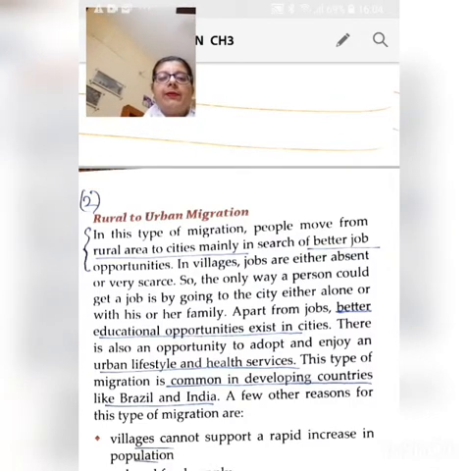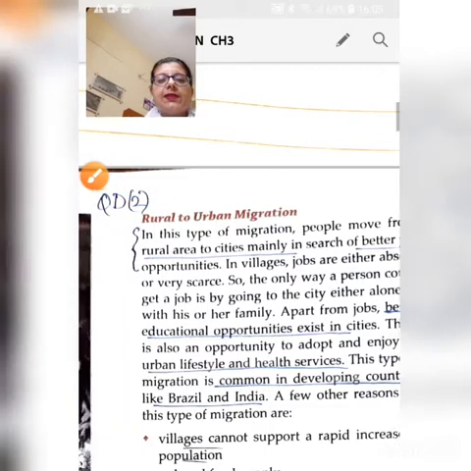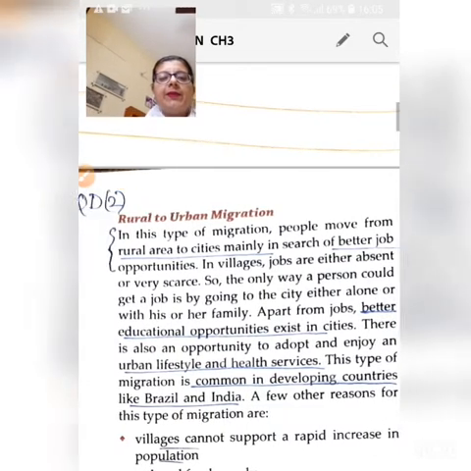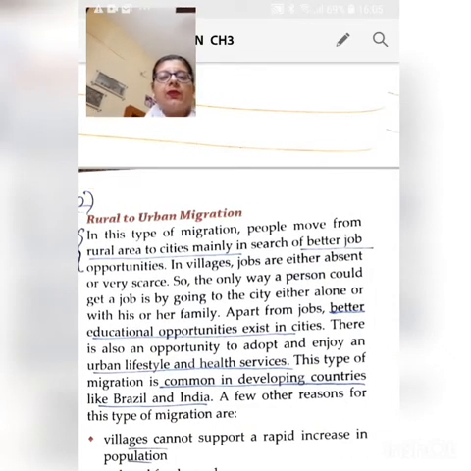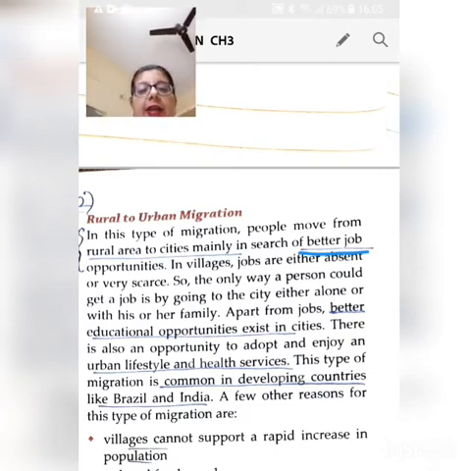And why do people migrate from rural areas to cities? For better job opportunities. This is the main reason why people migrate. In villages, jobs are either absent or very less. They're scarce. So the only way a person could get a job is by moving to a city. Now, he could either go alone or he could go with his family.